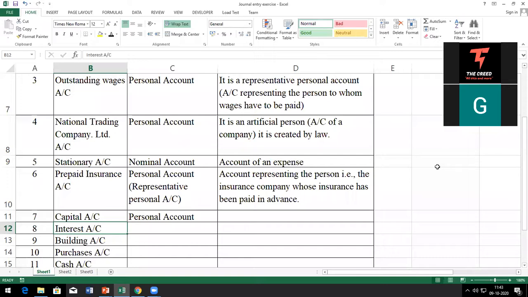So interest account is what? Personal, real, or nominal? It's a nominal account. Why nominal account? Because it is an expense for the company. Very good. It is a nominal account. All of you write down, because it is an expense.